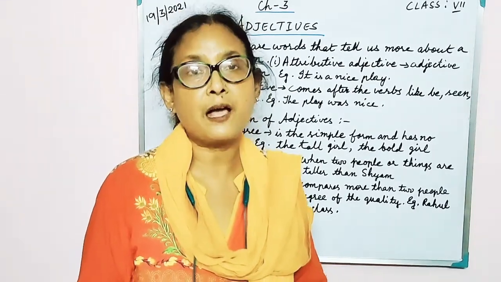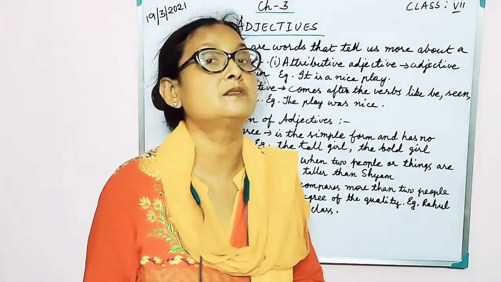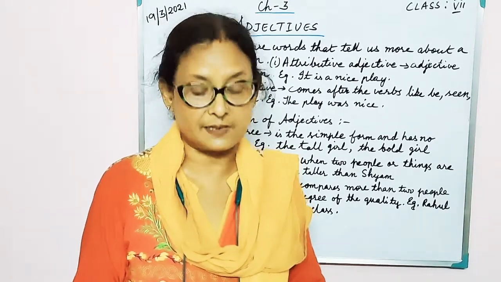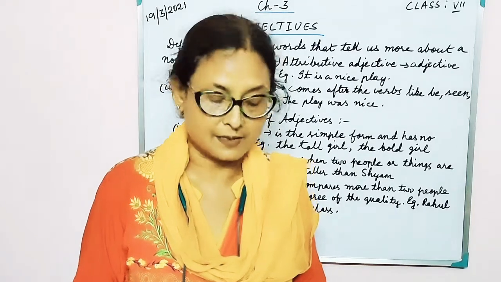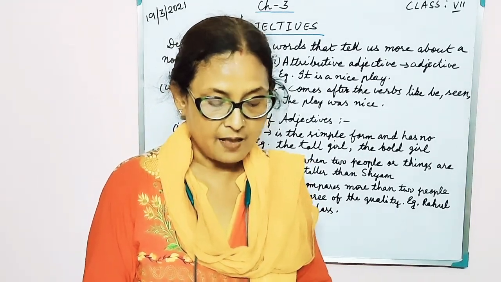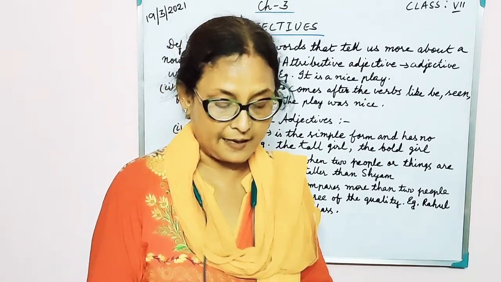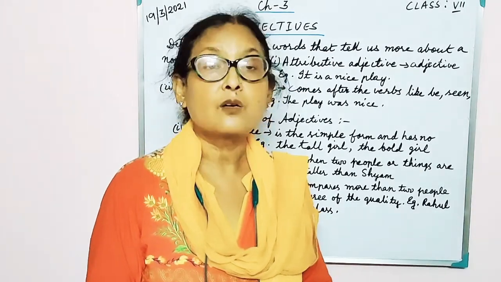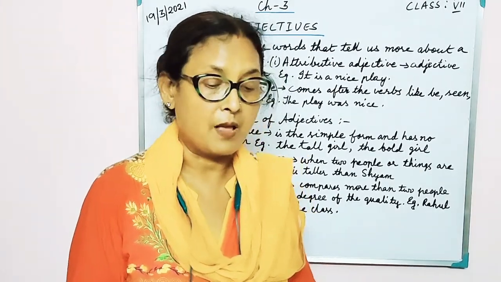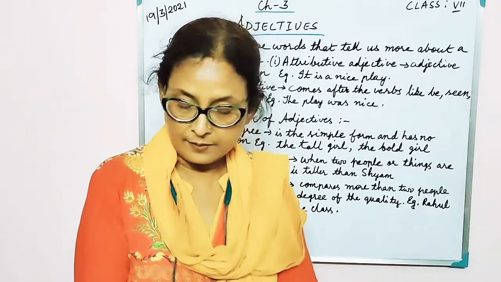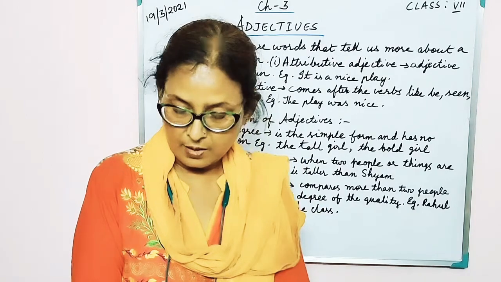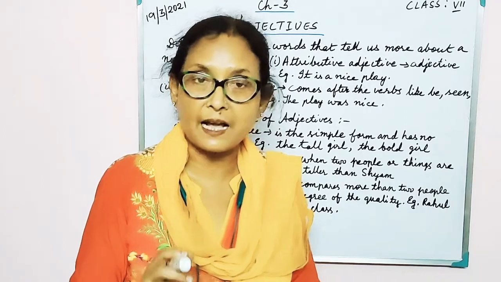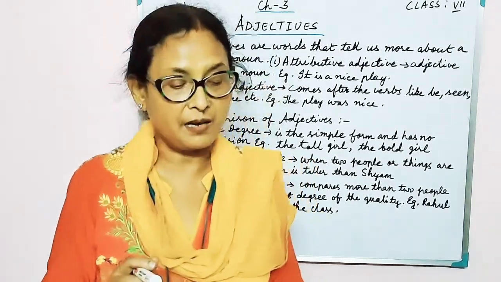Again, you have participle adjectives, which may be in the present form or in the past form. Like, it was a beautiful sight with the sparkling water and the setting sun. Here the sentence uses the ing form of the verbs sparkle, sparkling, and set, setting. So these verbs are in the present participle form. But when you say the tired man sat down wearily, here the ed is used and the verb tire is being used in the past participle form.